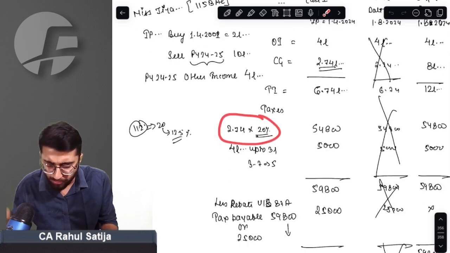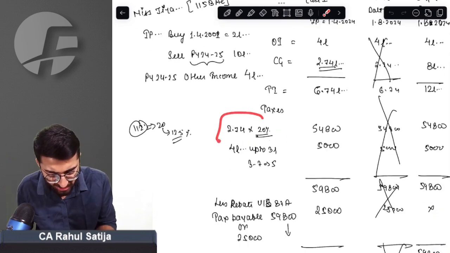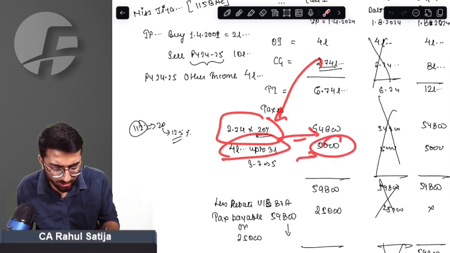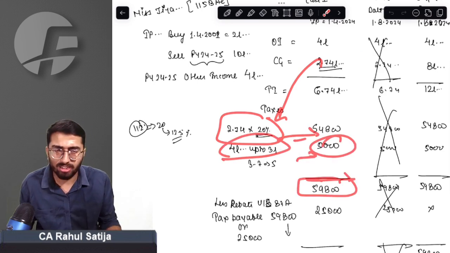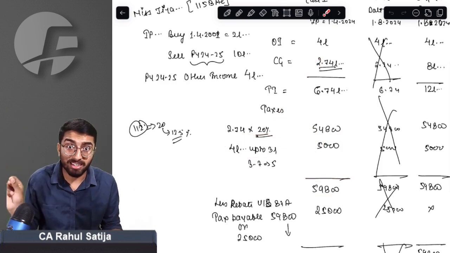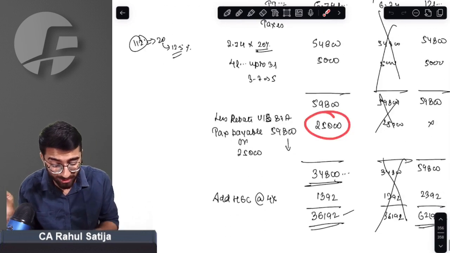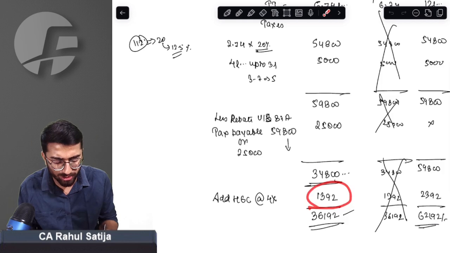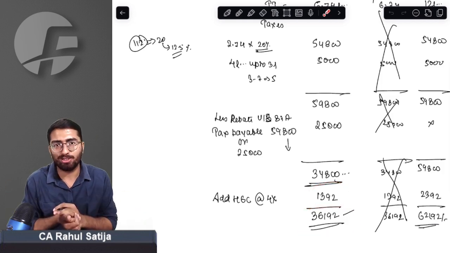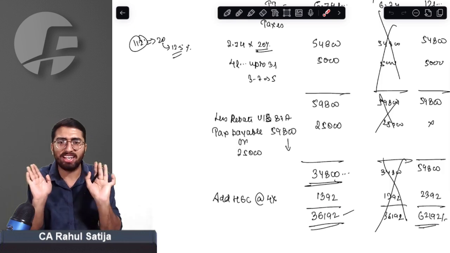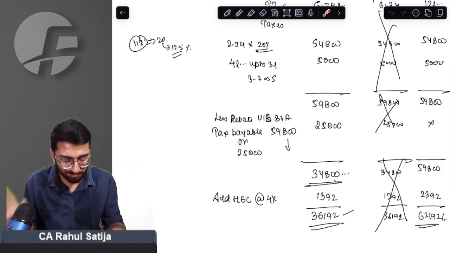Whatever the tax rate was before the budget, this capital gain was taxable at 20%, and other income was taxable at 5,000. In total, she was taxed at 59,800. But she was allowed rebate under Section 87A of 25,000, and her net tax liability was 34,800, which, including education cess, turned out to be 36,192. If you are not comfortable with numbers, you can revisit this video again and again. This will be with you only.